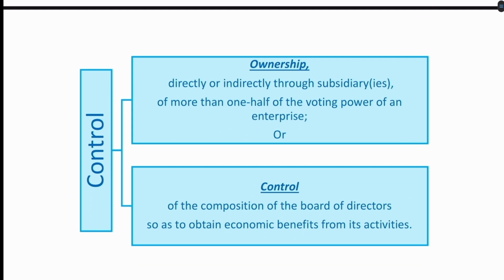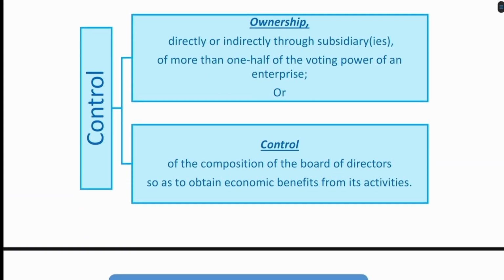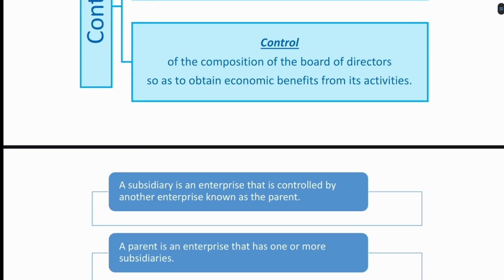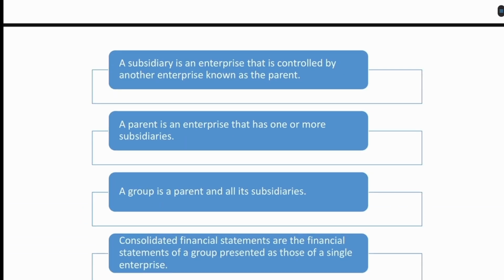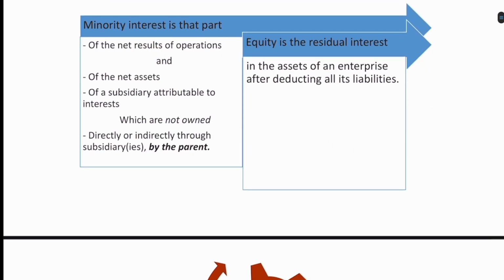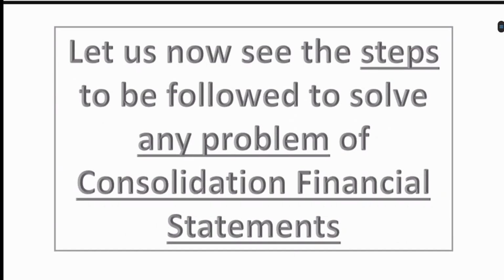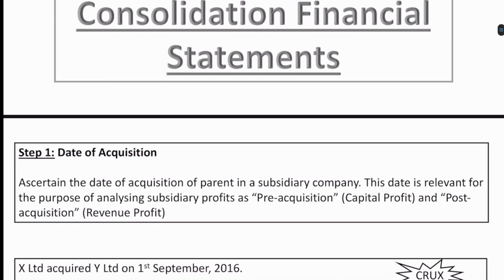Meaning of certain terms: ownership, more than one half, which we also saw, either the control of the board of directors or the shareholding pattern where more than 50% is controlled. That is consolidated. Minority interest we also saw. Okay, now this is very important.